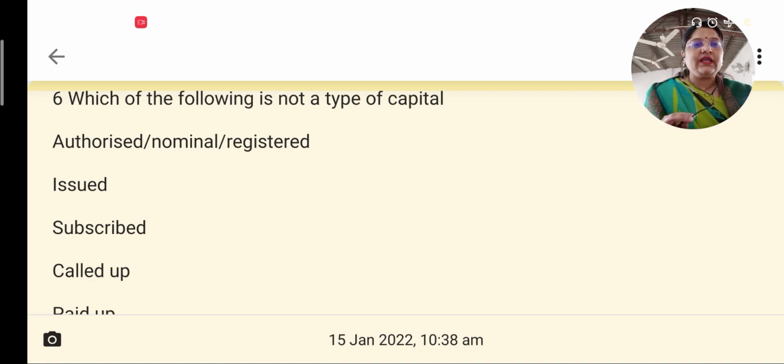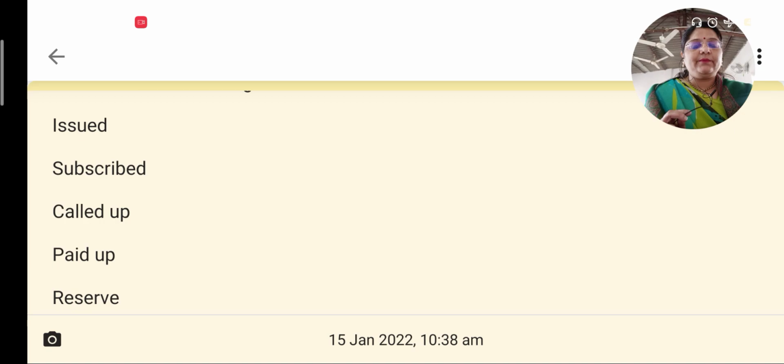Now, out of the capital that is offered to the public, it is not essential that the public will come and buy everything. It may also happen that the public buys all of the capital that is offered, but however much the public are buying, that will be called the subscribed capital.